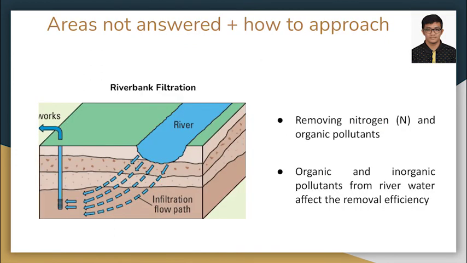Hi, lastly, it's me, Irfan. There is some additional information that you can't find in this article, which is another option that we can use, such as riverbank filtration.